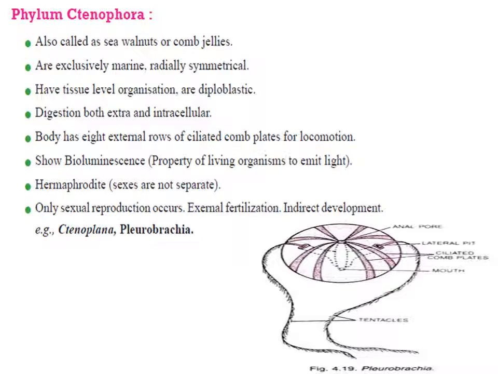They reproduce only sexually. The fertilization is external and development is indirect. Examples are Pleurobrachia and Ctenoplana. So this is about phylum Ctenophora.